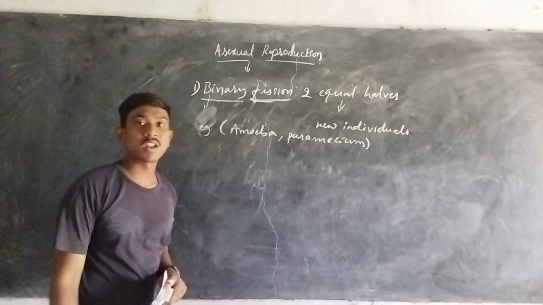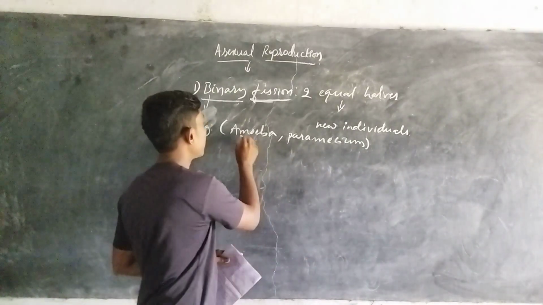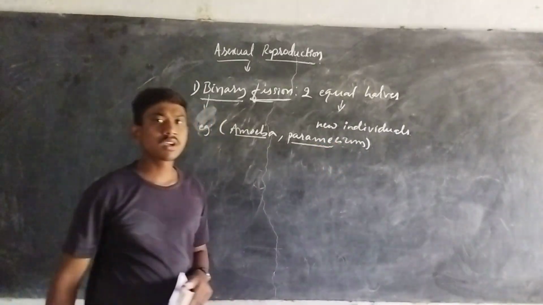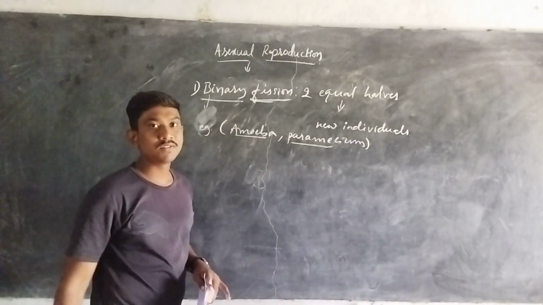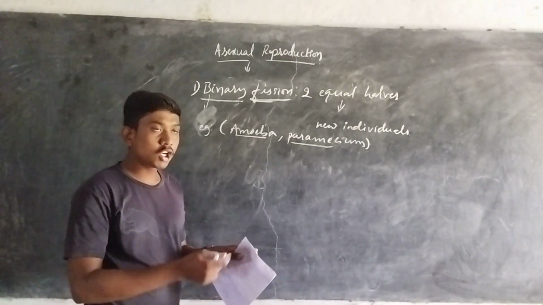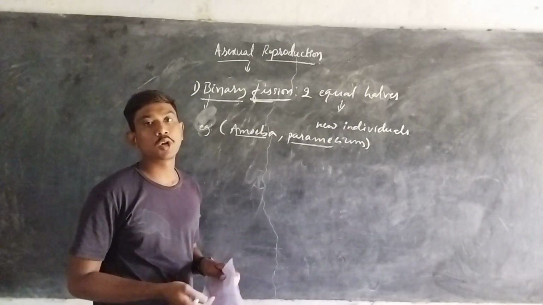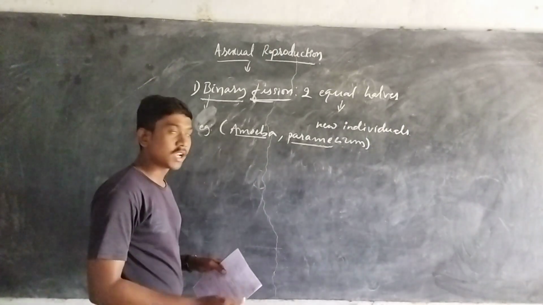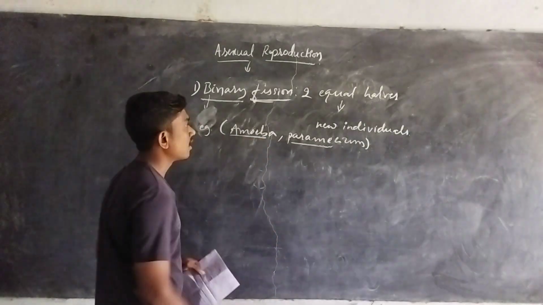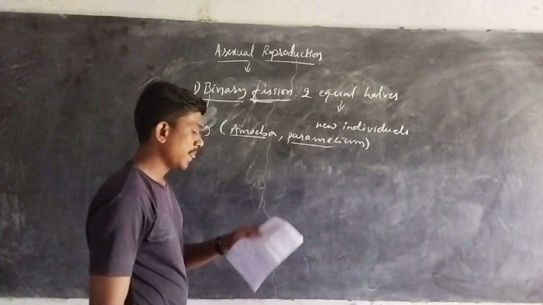Right. Amoeba and the paramecium are the best examples of binary fission. Now we are going to discuss in detail how exactly binary fission takes place, how exactly two equal individual halves, or two new organisms, will be formed. So let me see how exactly binary fission takes place within the amoeba.